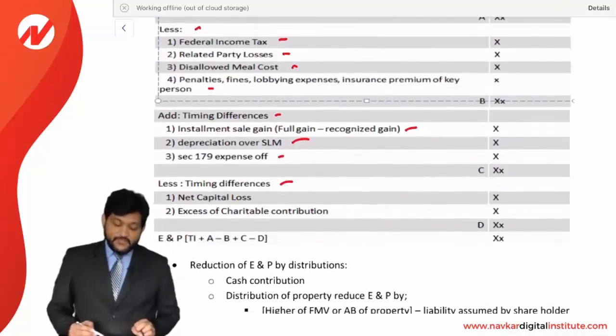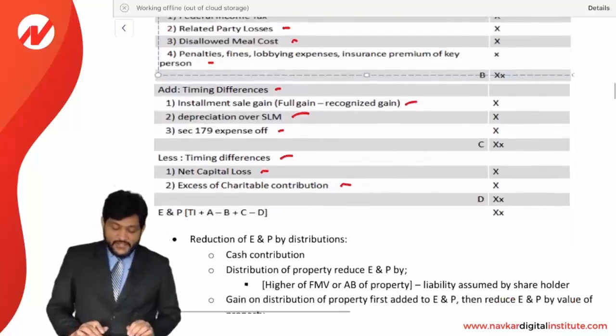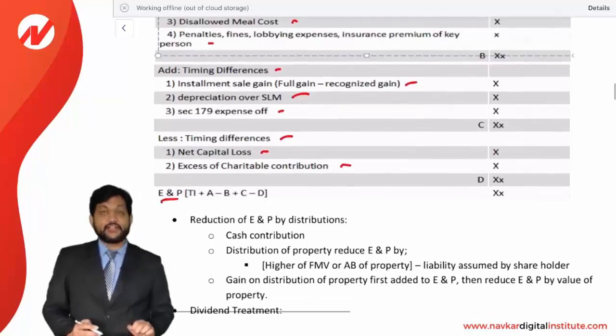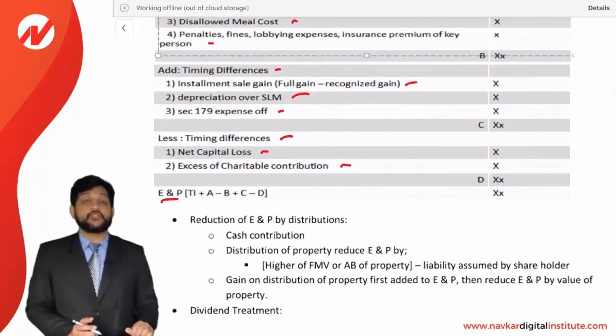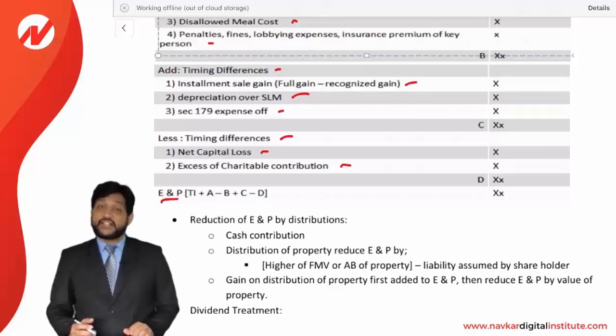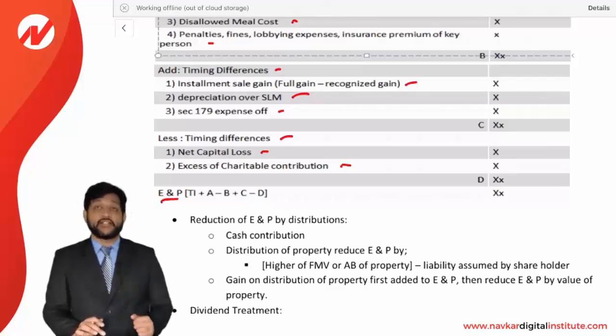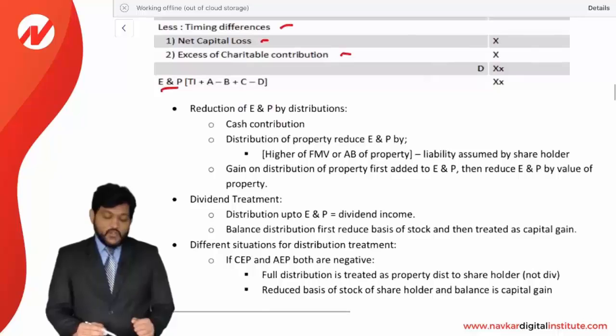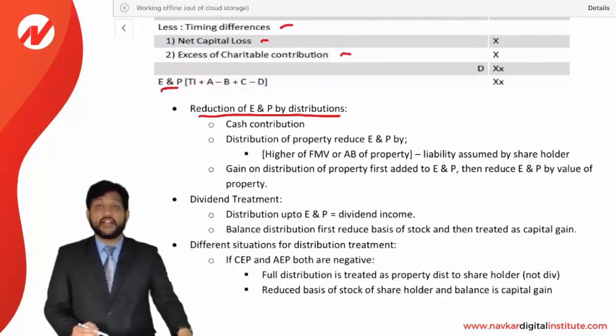And what timing difference will be reduced? That is a net capital loss and excess of charitable contribution. These are all reduced as a timing difference. After all these additions and deductions, you will get earning and profit. And this earning and profit is a very important calculation, because based on that, the tax treatment of distribution will be decided. Okay, reduction of earning and profit by a distribution. Earning and profit is reduced by a distribution.